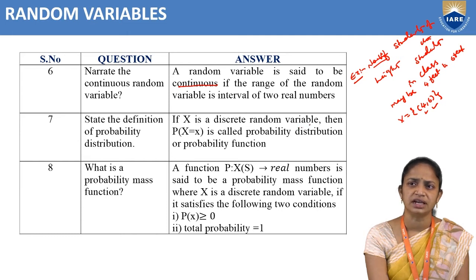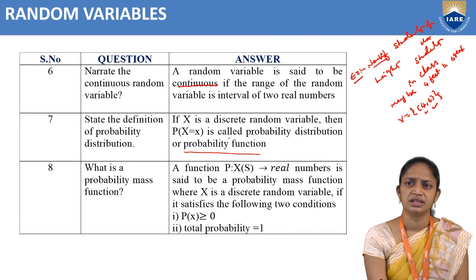Then P of X equal to x is said to be the probability distribution or probability function. Or if X is a continuous random variable, then f of x is said to be the probability distribution or probability function.